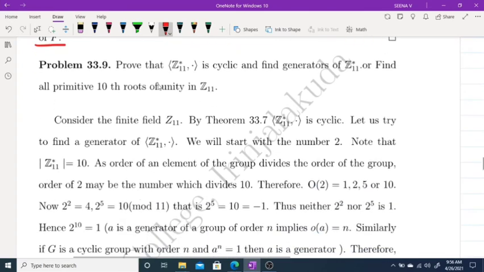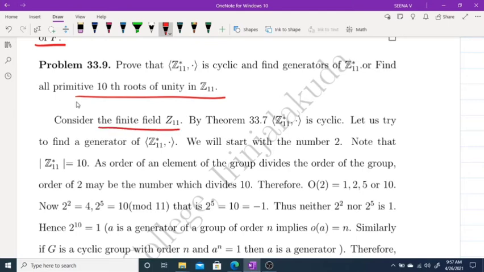Now, prove that Z11 star under multiplication is cyclic and find the generators of Z11 star, or find all primitive 10th roots of unity in Z11. So what do we have to prove first? We have to prove Z11 star under multiplication is cyclic.